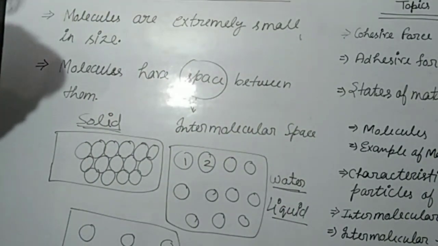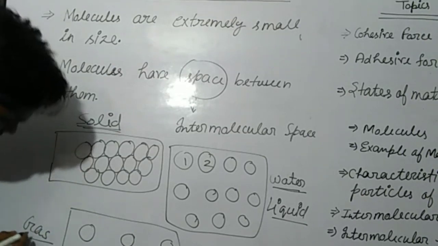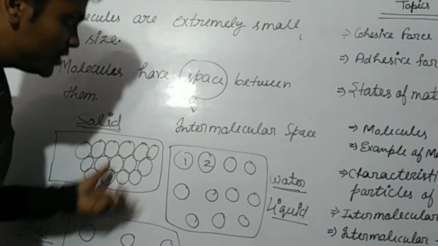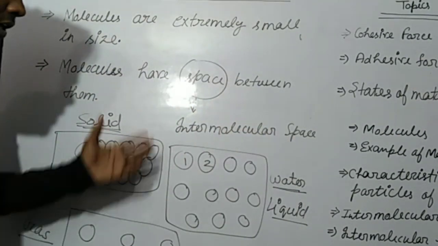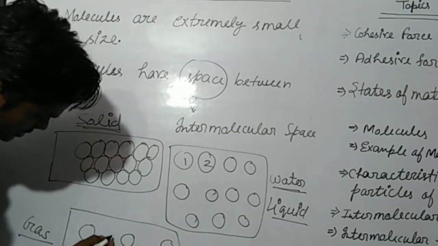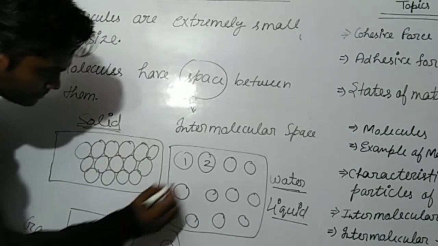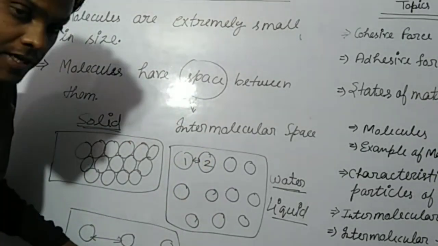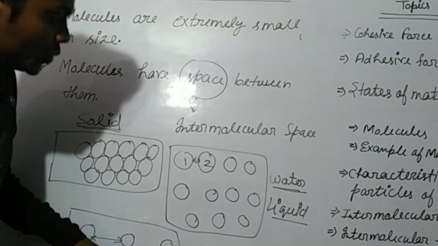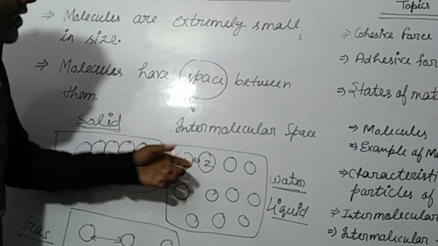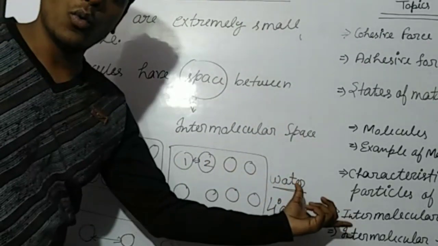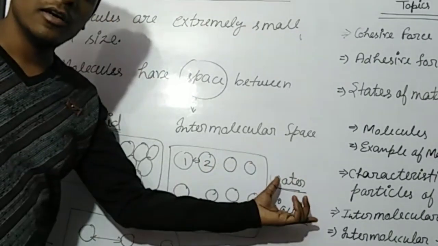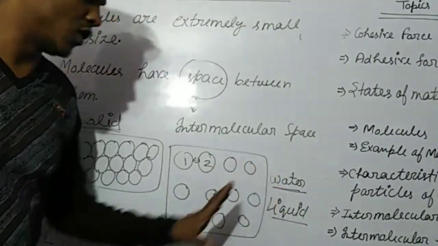Okay, now the last one is gas. This is the molecular structure of the gas. See, there is intermolecular space. This is space. There is intermolecular space between the molecules greater than the molecules of the water. So the intermolecular space is greater than that of liquid or water.